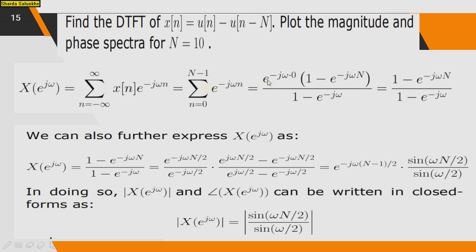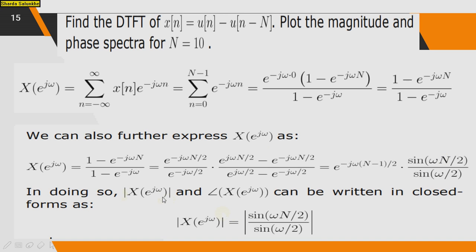So put those values: e raised to minus j omega into 0 into 1 minus e raised to minus j omega N divided by 1 minus e raised to minus j omega, that is equal to 1 minus e raised to minus j omega N divided by 1 minus e raised to minus j omega. So we can further express the e raised to j omega as it is. So multiply and divide by this term to this term. So you will get e raised to minus j omega into N minus 1 divided by 2 into sine of omega N divided by 2 divided by sine of omega by 2.